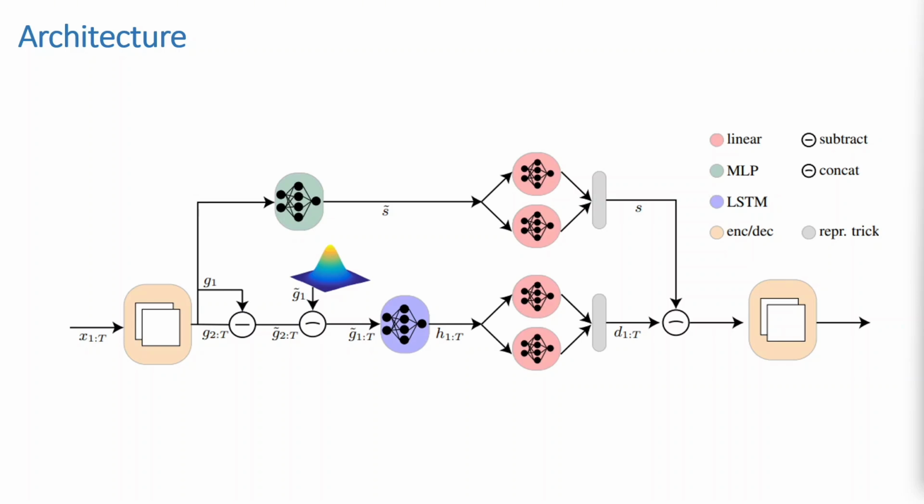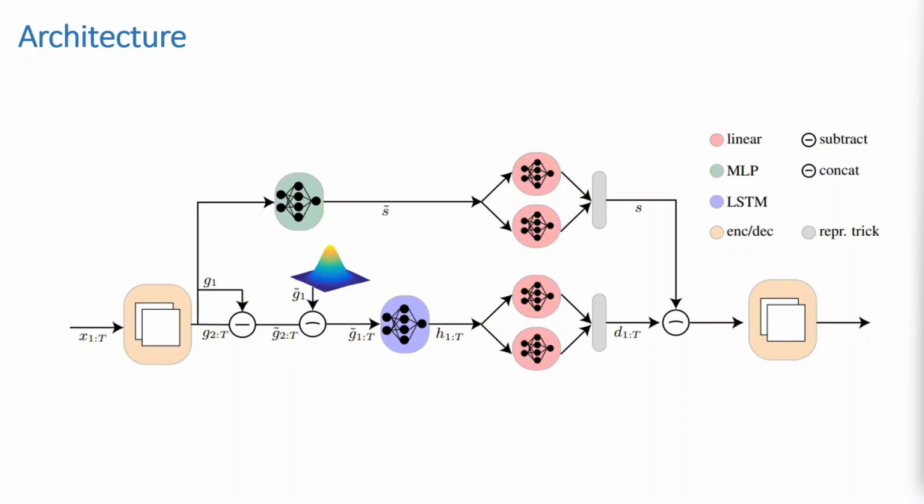The sequence G1 to GT is split into G1, or any G_i, and G2 to GT, which follow two distinct paths. To extract static information, G1 is fed into an MLP layer to produce a latent variable S tilde. From S tilde, two layers learn the mean and the variance, allowing sampling the static factor S via the reparameterization trick.